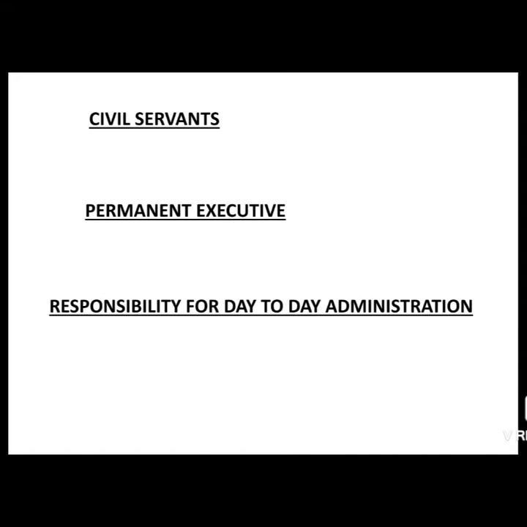Once again, please listen very carefully. On the one hand side, when the executive branch includes the president, prime minister, the head of government and the other ministers, it will be referred to as the political executive, who will have the overall responsibility of the government policy. Whereas on the other hand side, the executive branch, which includes the administrative machinery, that is the civil servants, will be referred to as the permanent executive, and the responsibility to look after day to day administration will be the responsibility of the civil servants.